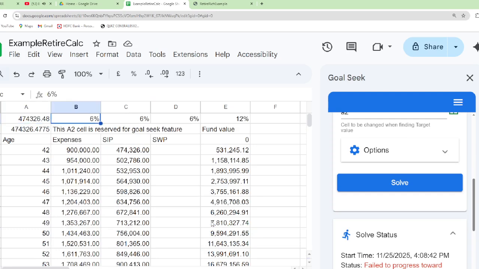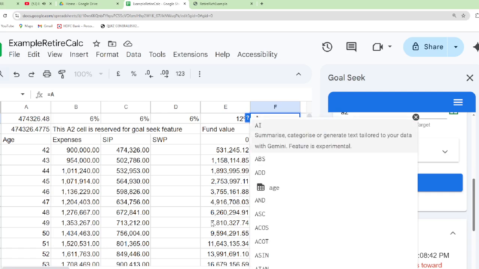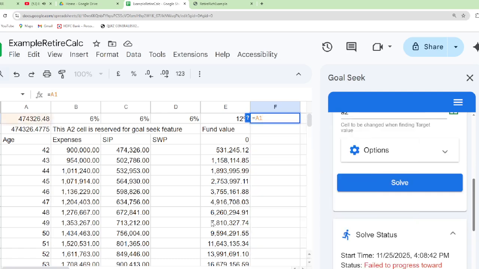Want to see what the monthly one is? The monthly figure is working out to be, let us see, calculated as this A1 divided by 12. Let us see. That is 39,526.20 paisa. This is the per month investment. Our annual investment is 4 lakhs.